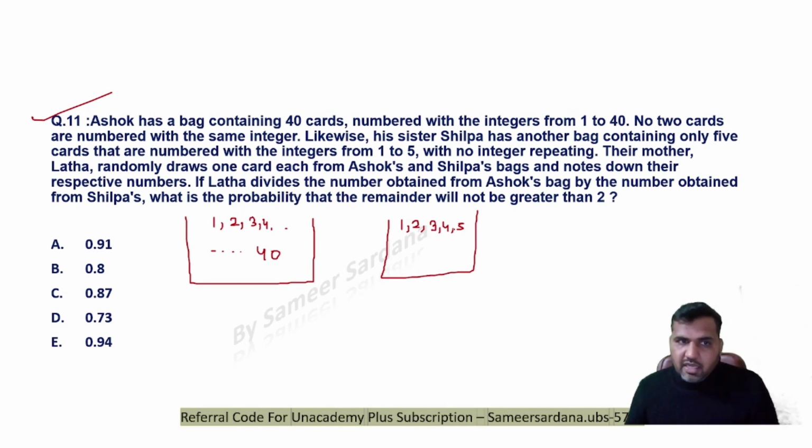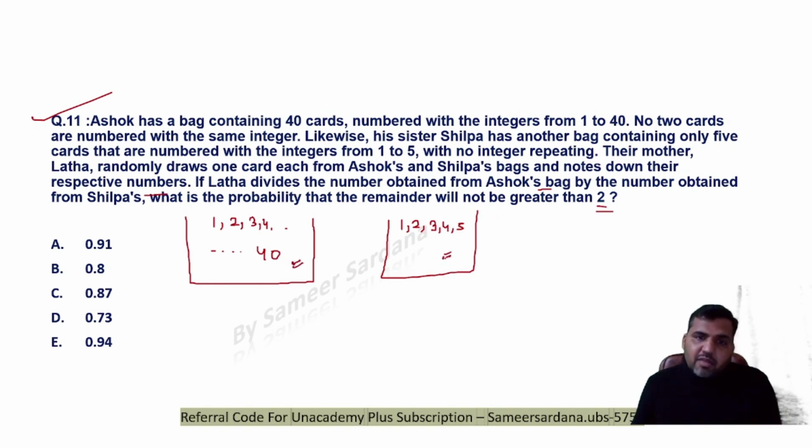Their mother Lata randomly draws 1 card each from Ashok's and Shilpa's bags and notes down the respective numbers. If Lata divides the number obtained from Ashok's bag by the number obtained from Shilpa's, what is the probability that the remainder will not be greater than 2? So basically you're picking one number from here and one number from here, right? What is the probability that the remainder will not be greater than 2? What we want is that the remainder should not be greater than 2.